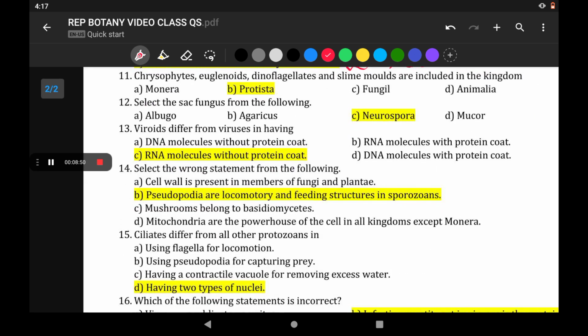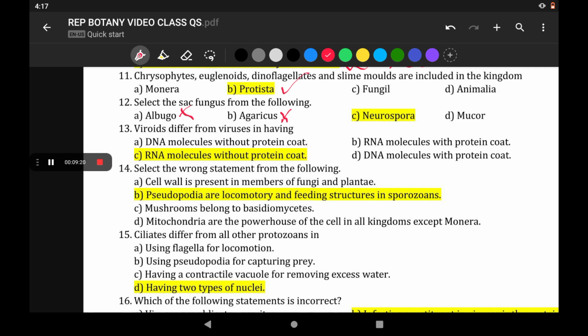Chrysophytes, euglenoids, dinoflagellates and slime molds along with protozoans are included in the kingdom Protista. So Monera doesn't have it, fungi doesn't have it, neither Animalia. Select the sac fungus from the following. Albugo represents Phycomycetes, or lower fungi. Agaricus represents the club fungi, Basidiomycetes.